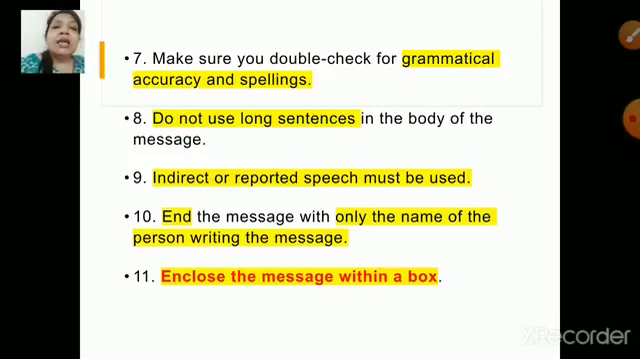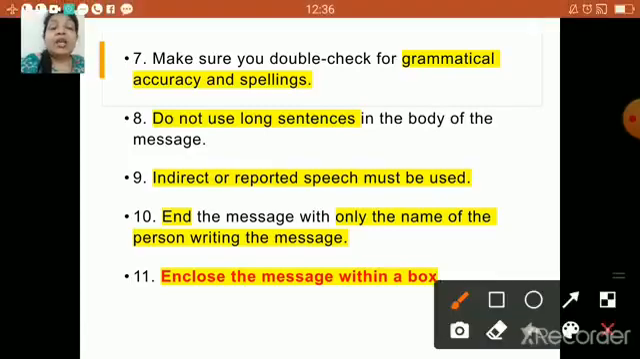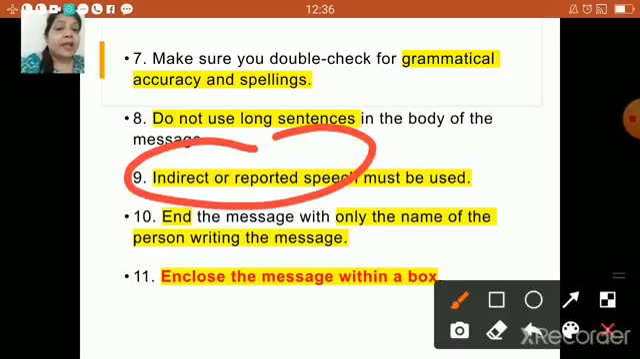Next, indirect or reported speech must be used. The reason is you are conveying a message which is given by some other person, and that is the reason you use indirect or reported speech only. Next, end the message with only the name of the person writing the message. Yes, it is very important. That means if you are drafting the message, you should end the message by giving your name.